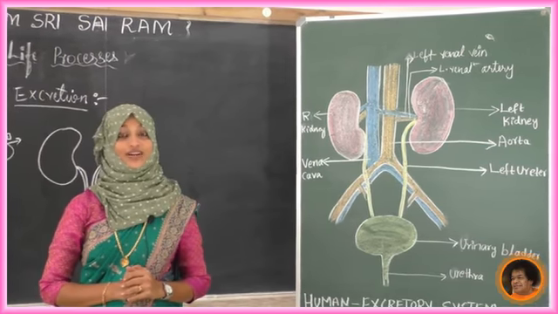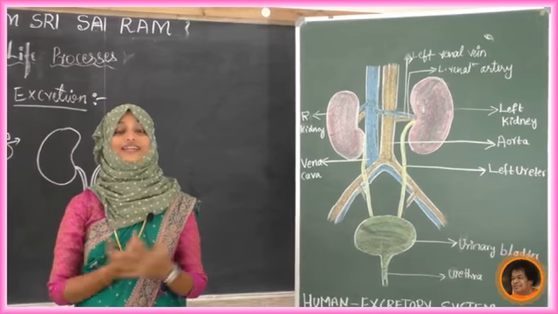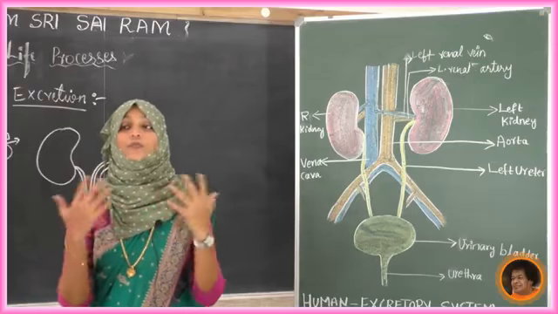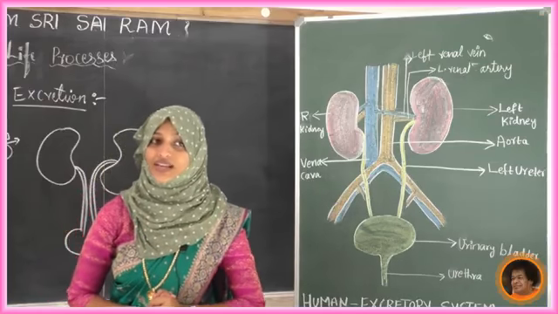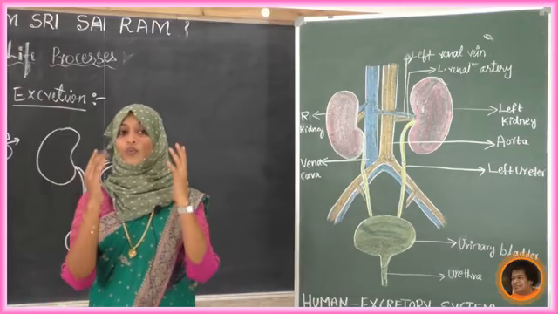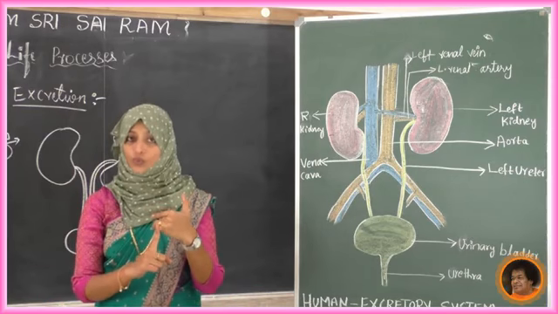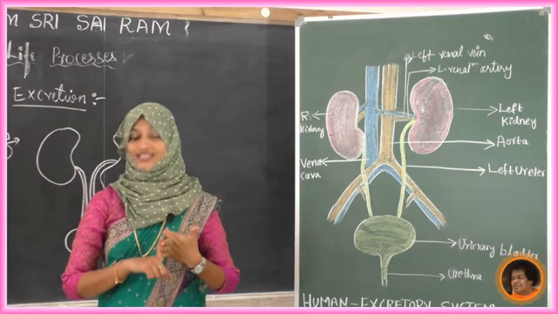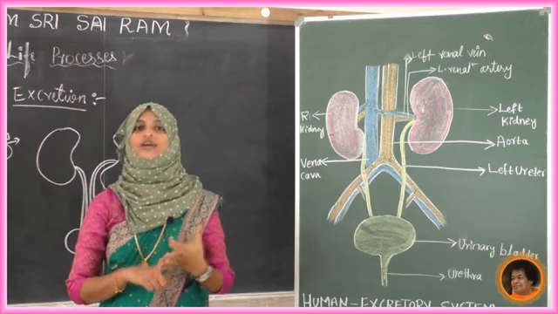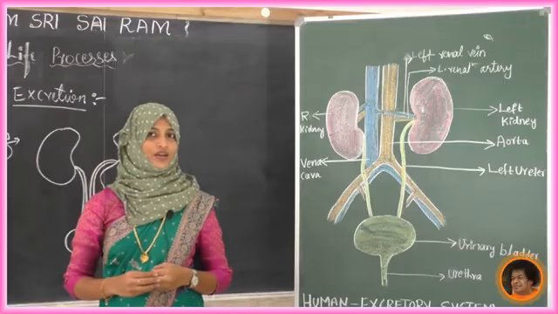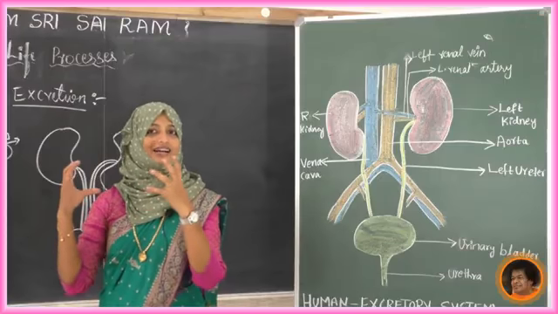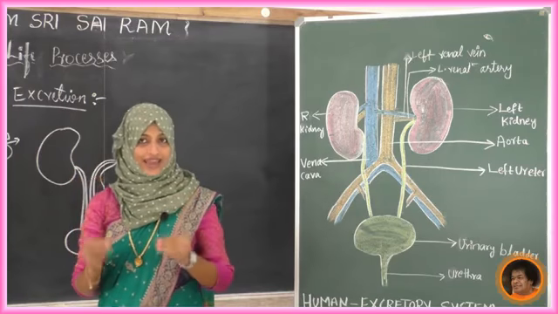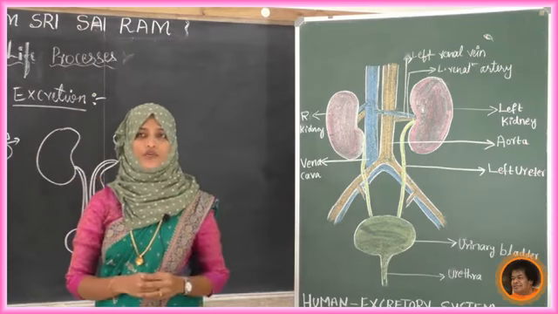We can't predict how it will be. So what is the purpose of this excretory system? It removes salt, urea and uric acid, which are nitrogenous wastes, from our body. We know that the heart and lungs only eliminate carbon dioxide as a waste from our body.